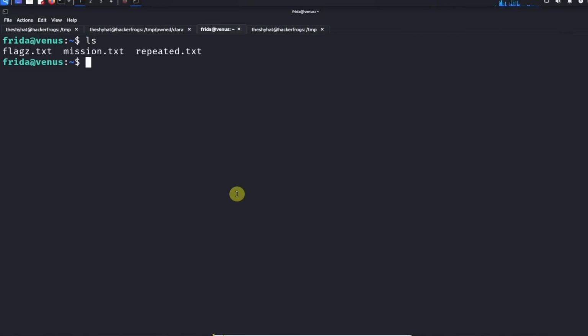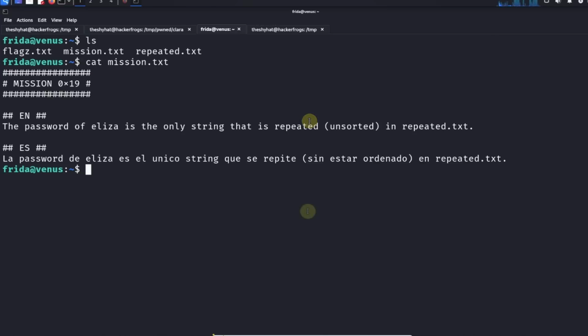Okay, so this is a guided walkthrough for the Frida level, otherwise known as level number 19 from the Venus CTF labs on HackMyVM.eu. Let's take a look at the mission.txt file for this level. What's going on here? So this is mission number 19, and the description says, the password of Eliza is the only string that is repeated when unsorted in repeated.txt.